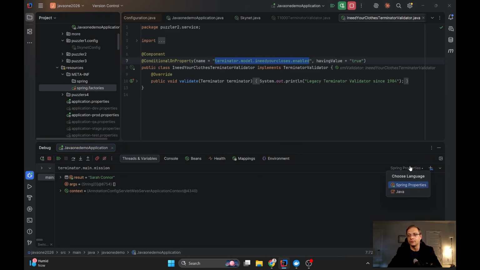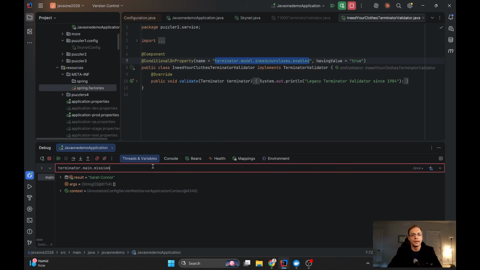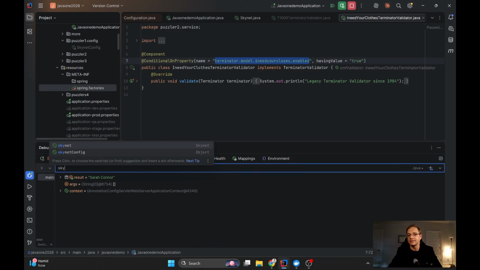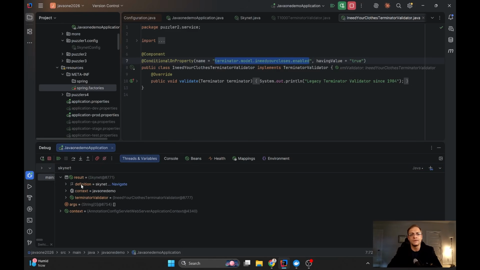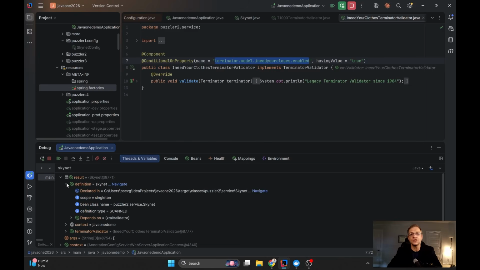Let's switch back to the Java view, and we can type the name of the bean we are interested to analyze. So we can type Skynet. Any bean is available here, including the infrastructure beans and your business beans. Everything is here. So if we go to Skynet and see the result of the Skynet, we can see the definition. And this definition is actually the bean definition.